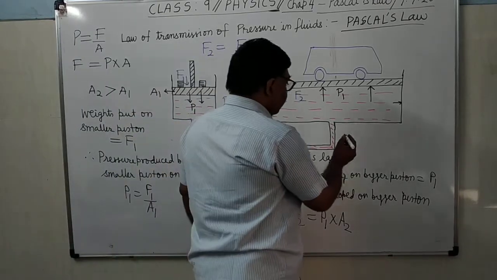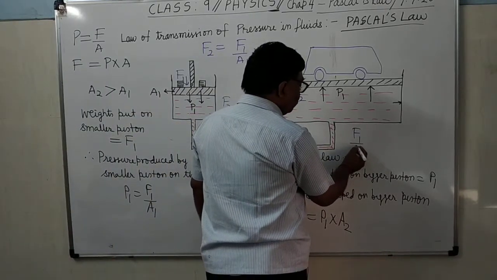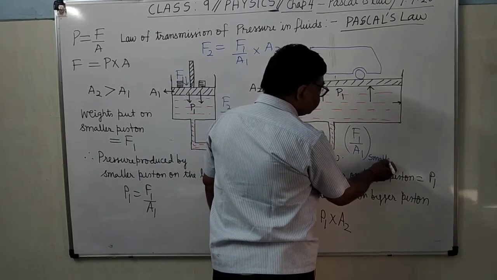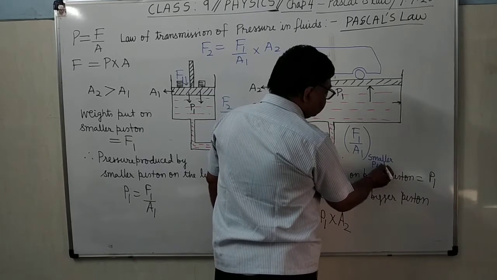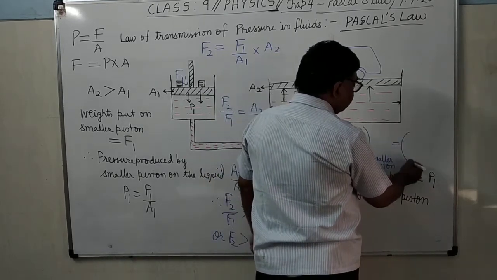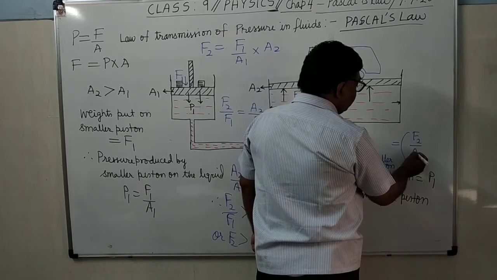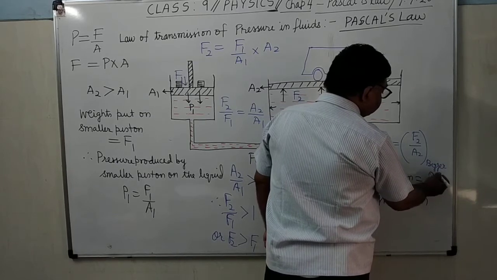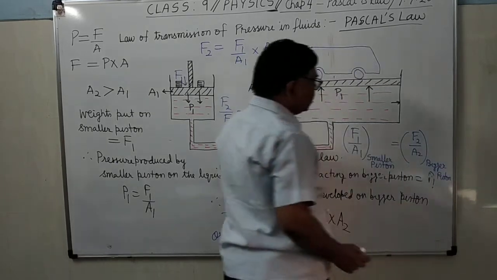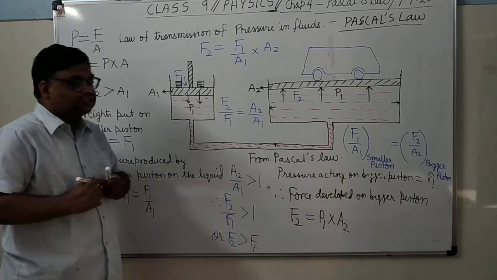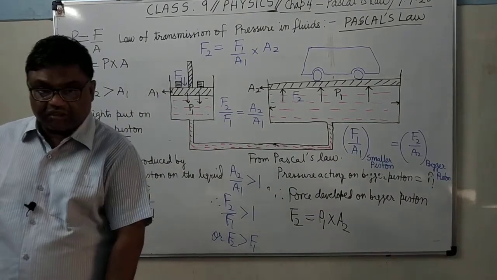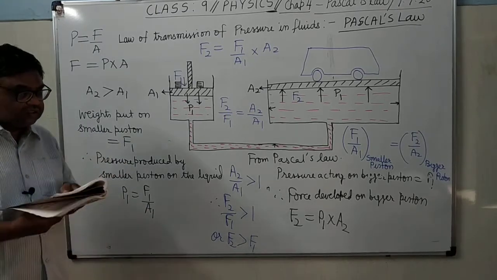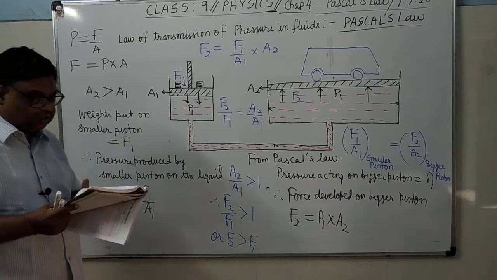I am writing F1 upon A1 over the smaller piston equals F2 upon A2 over the bigger piston. This formula we will use in solving the numericals. Is it clear? Now after this, examples of hydraulic machines are given.